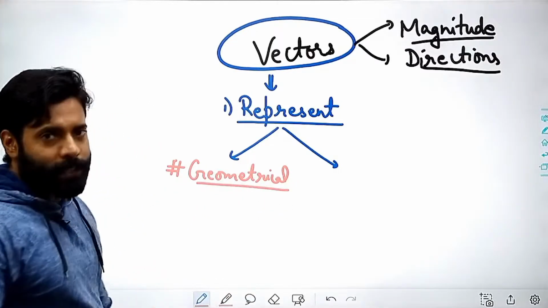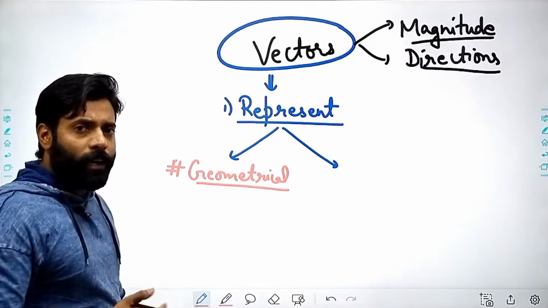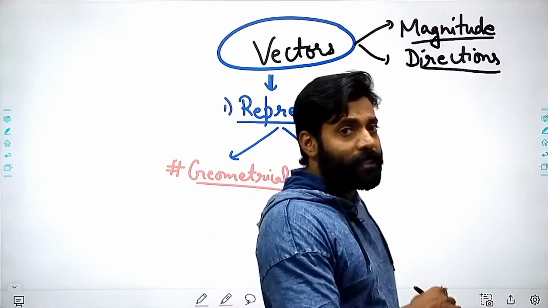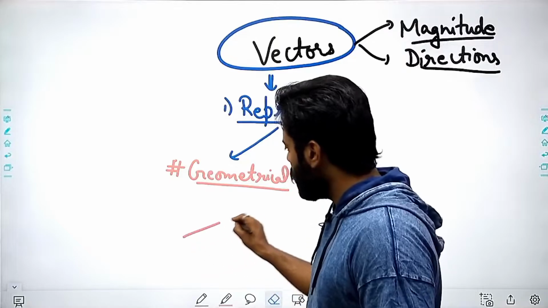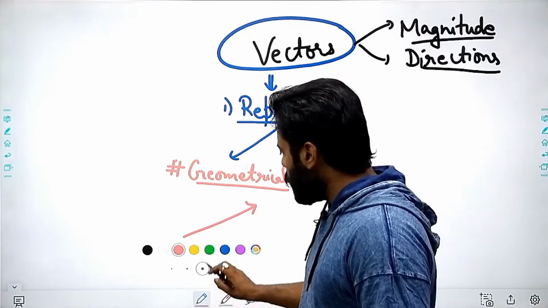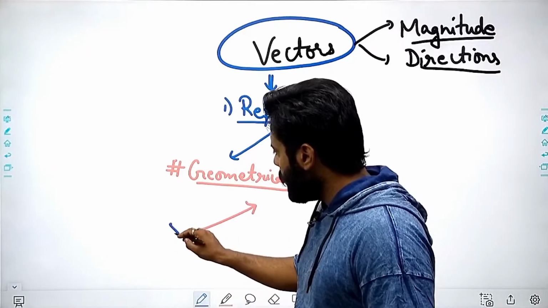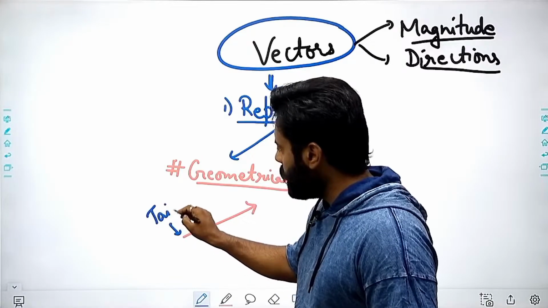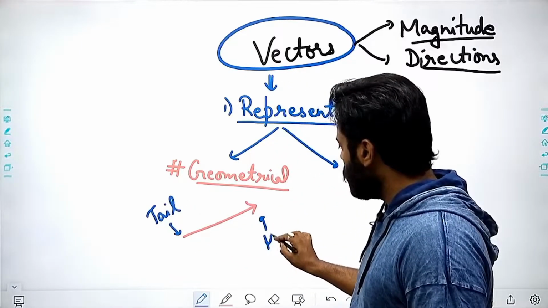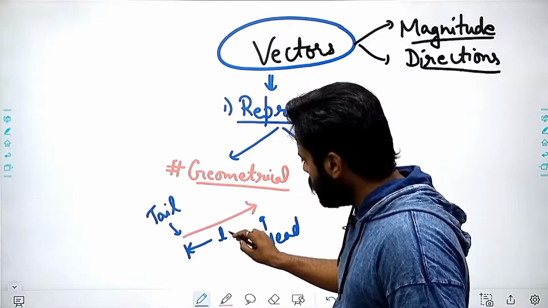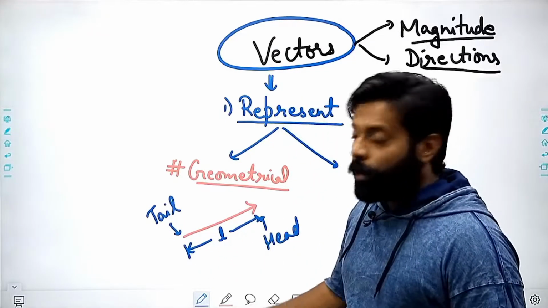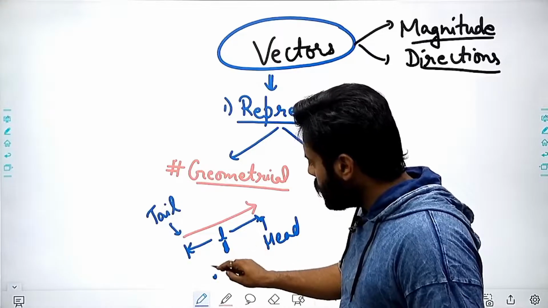In geometrical representation, the vector is represented by a straight line with an arrow. This arrow has a tail and a head, and the length of the vector will be equal to the magnitude.